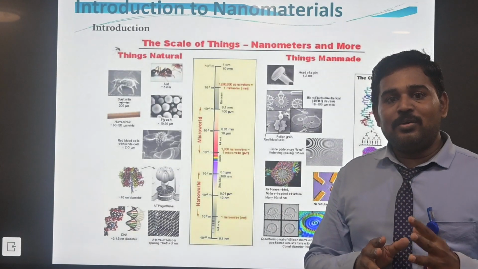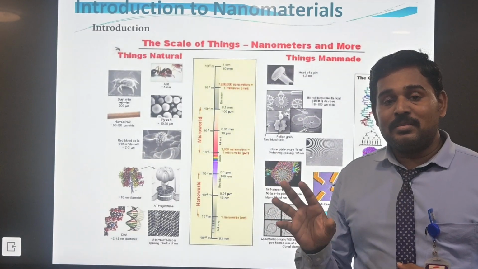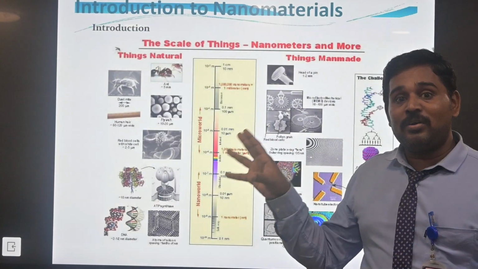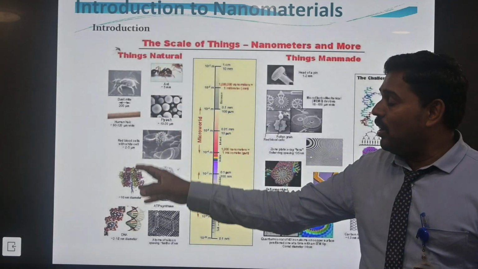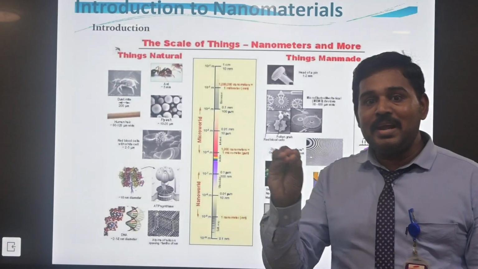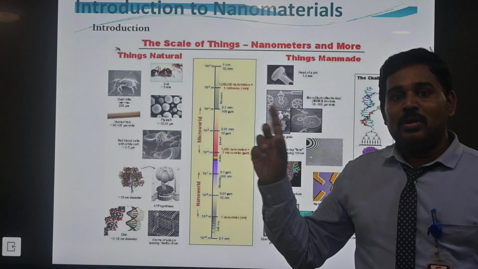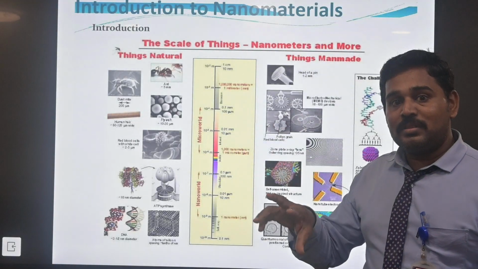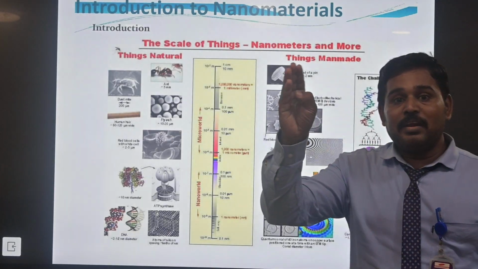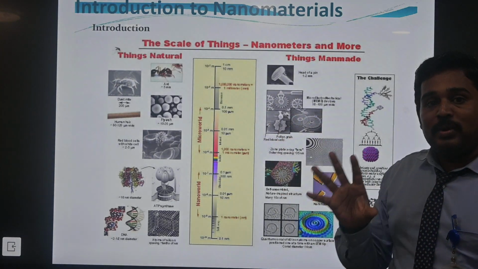One is 0 dimensional, the second is 1 dimensional, and the third is 2 dimensional. The 0 dimensional material is also called the small range of material, meaning at the level of 0 to 10 nanometers. Again, the 1 dimensional nanomaterial is in the 1 to 20 nanometer range. The third one is the 2 dimensional material, which includes nanotubes, nanorods or nanoflakes.